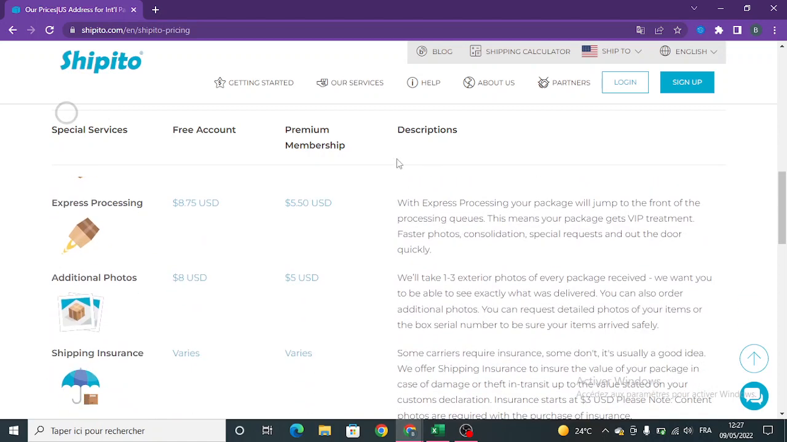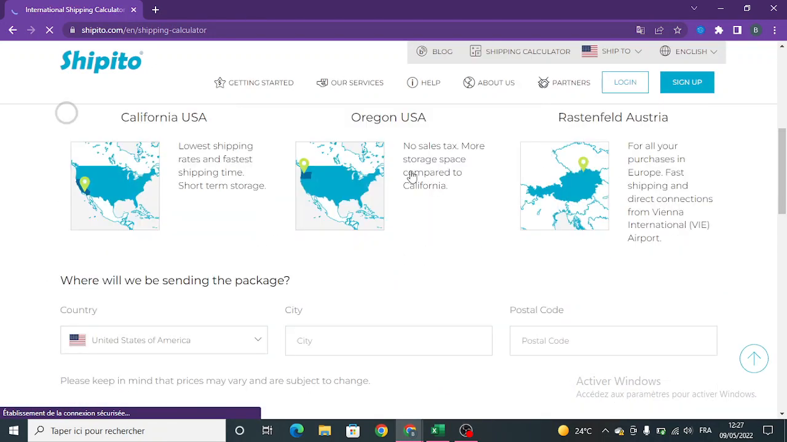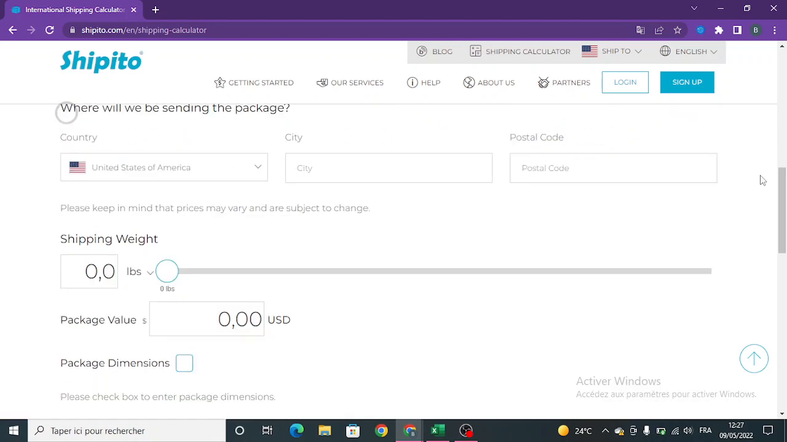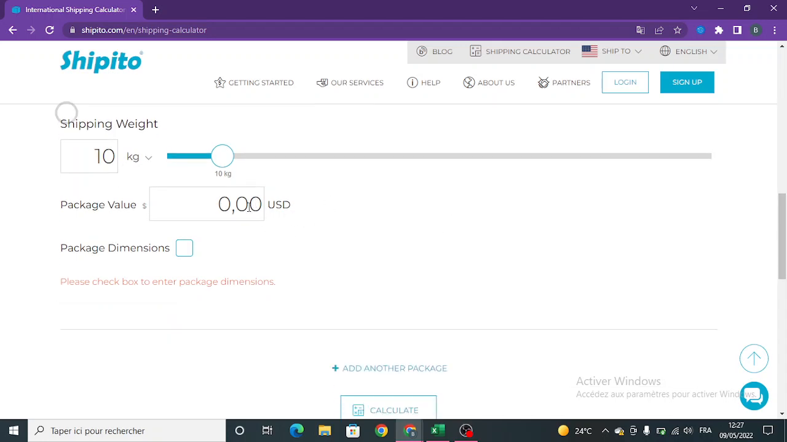If you want me to do a video on how to create an account on this, let me know. For example, here is the shipping calculator, and these are the regions where you can get purchases from. Here we're going to change it to kilograms because I'm more familiar with kilograms. If we have a package of 10 kilograms, you wouldn't pay anything related to this, which is really awesome, and that's why I really highly